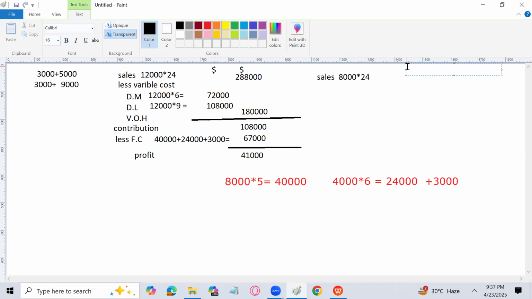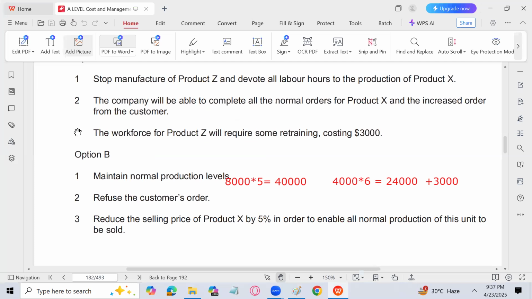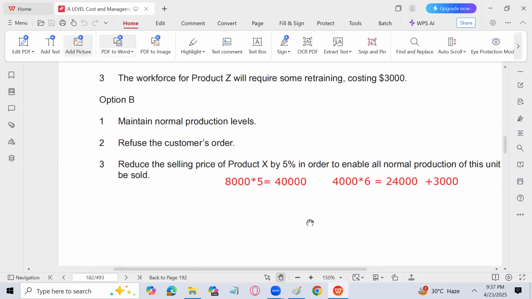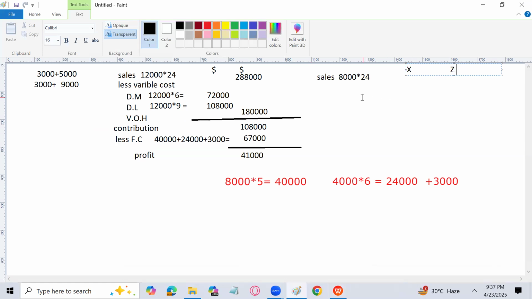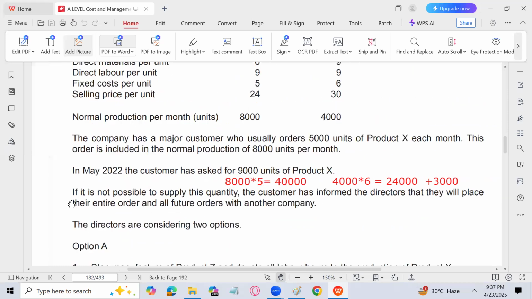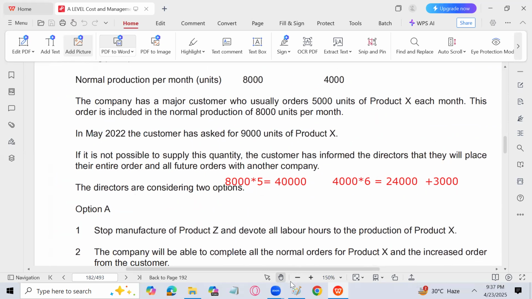Should the selling price be reduced by 5%? Yes. Just a minute, X and Z are the two products. The selling price of product X is reduced by 5% in order to enable all normal production of this unit to be sold. The selling price is 24.